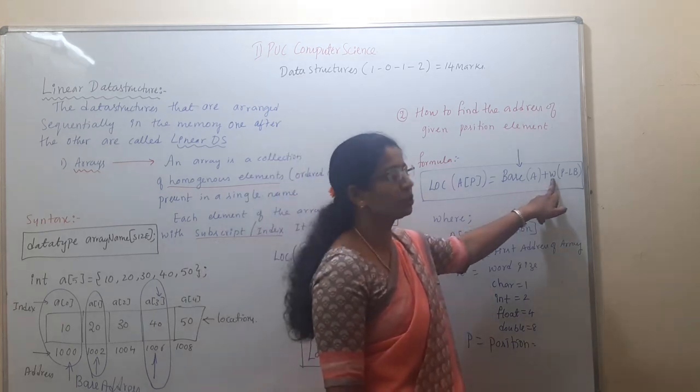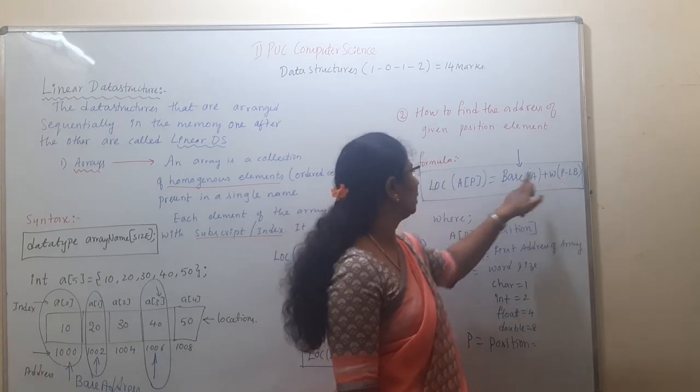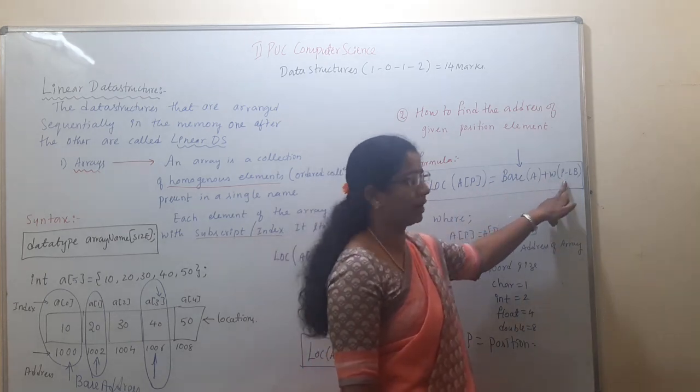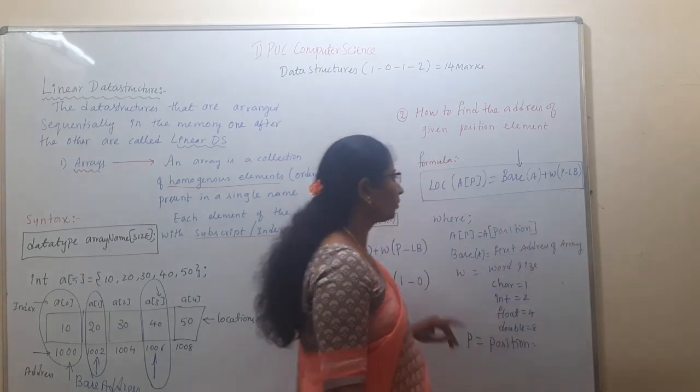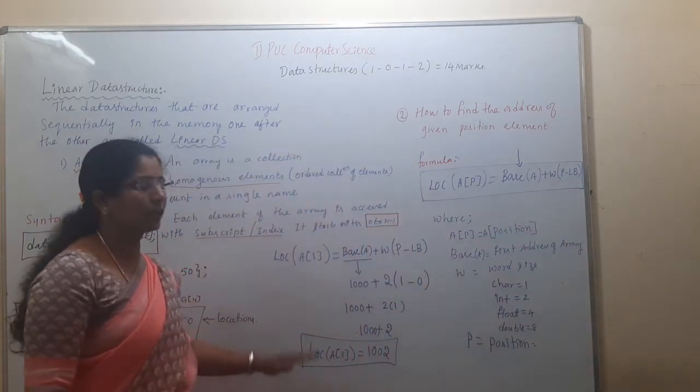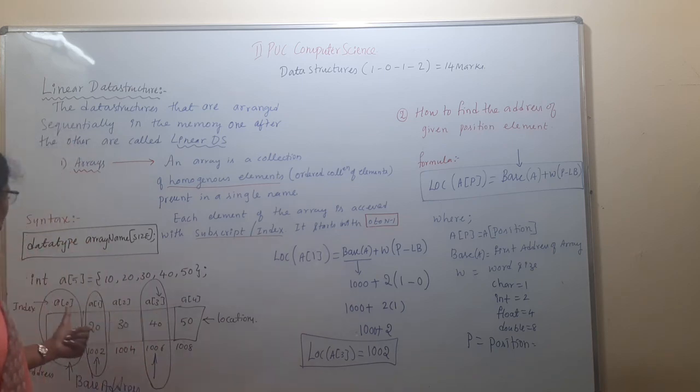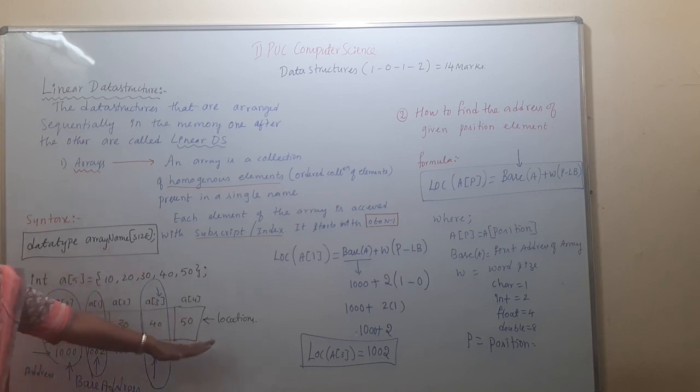Depending on that, you need to take the W value, and P, which position they asked you to find, and always the lower bound starts with 0. If you know the formula, you can easily apply it to find the address. So first you should give one particular address to the first location. Then only is it possible to find the other elements' addresses.